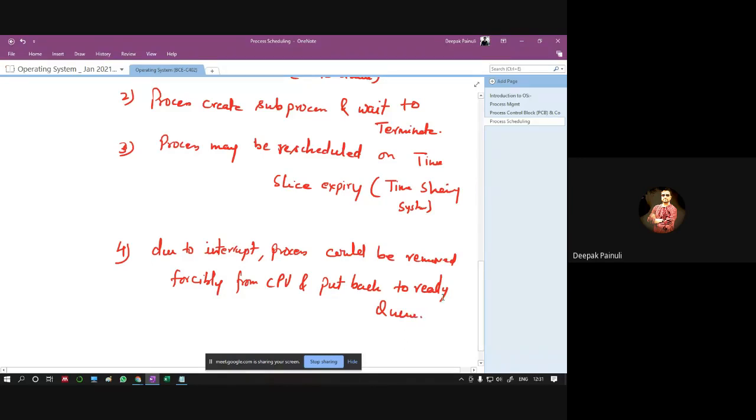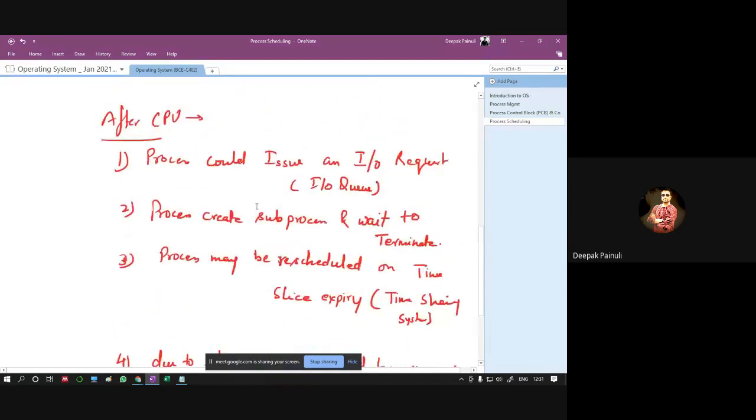These are the four possible conditions where a process can be scheduled into different queues according to their nature. A process could issue an IO request. A process can create a sub process and wait for the children to complete their task, right? And a process can be rescheduled on time slice expiry. I already explained that time slice, right?